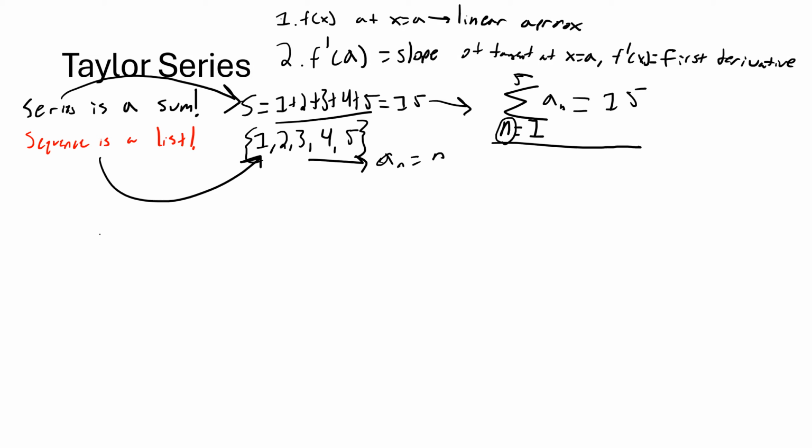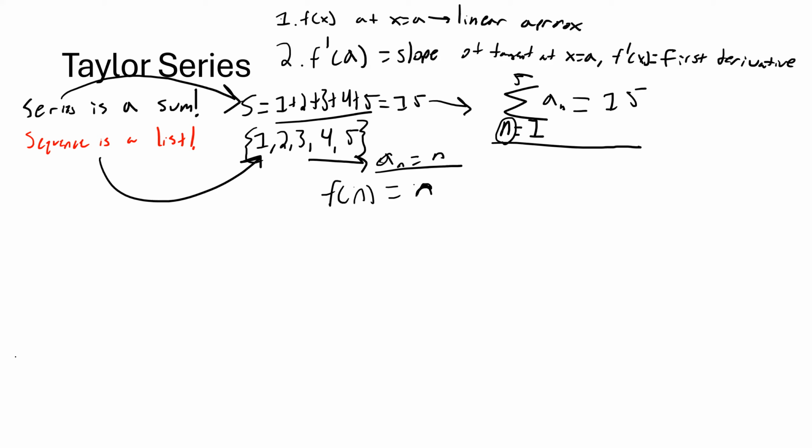Before I get to that, this writing a sub n equals n might look a lot like a function, like f of n equals n. But the very crucial difference is that f of n is a continuous thing. I can plug in n equals 1.5, pi, or 17.38, and there's still an output. Whereas a sub n is a discrete thing. I can only plug in 1, 2, 3, 4, 5, 6, and so on. But in effect, for what we're looking at, there's not much of a big difference. There are many important mathematical differences, but they're not so relevant to what we're going to say here.